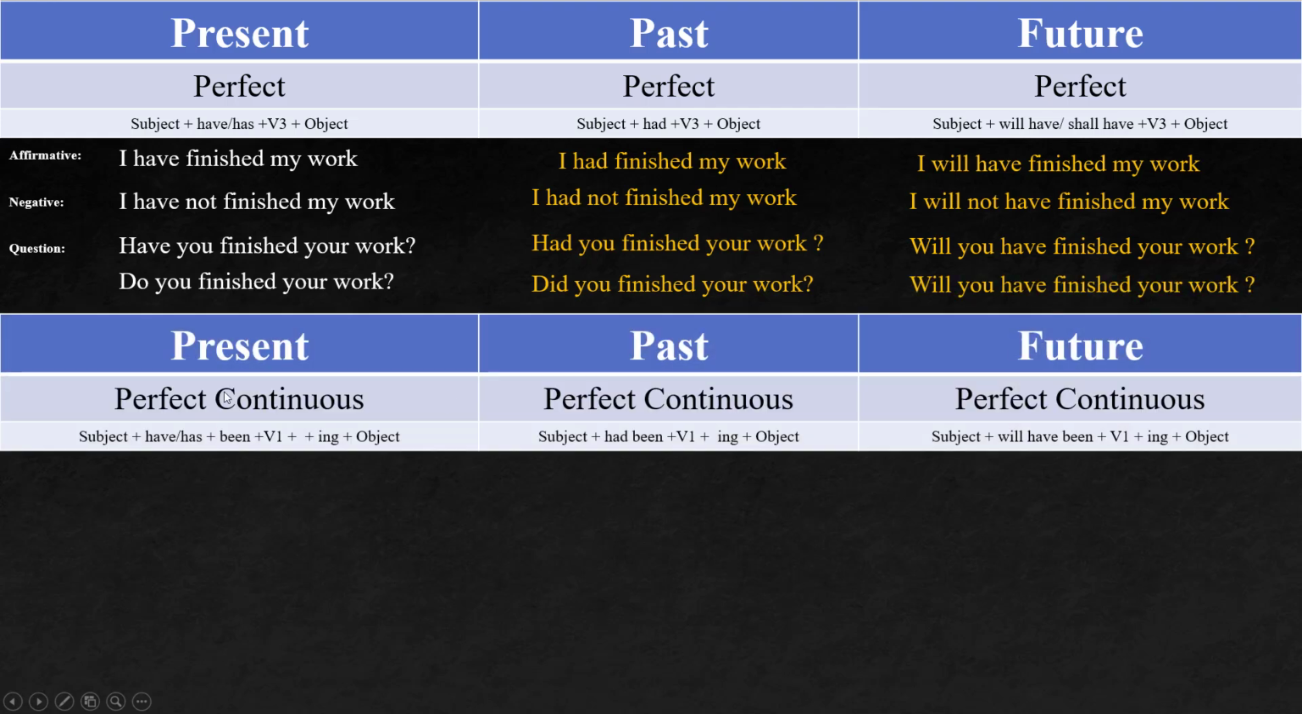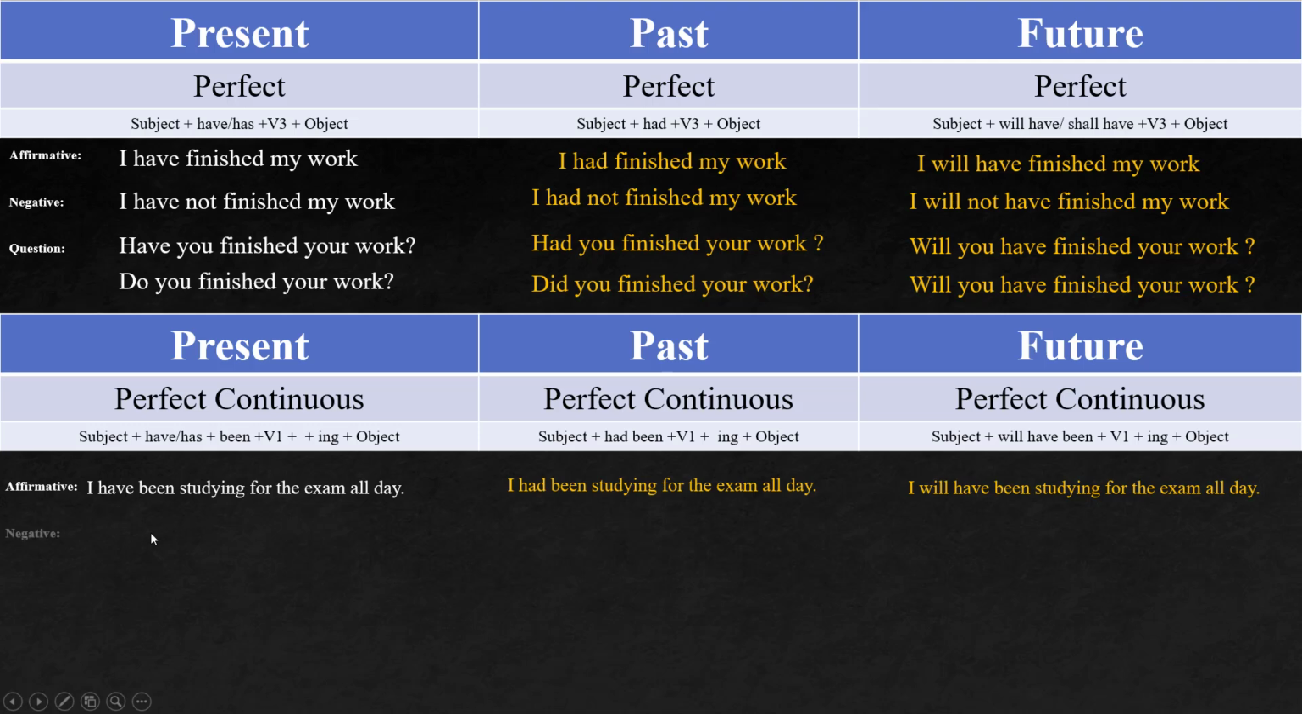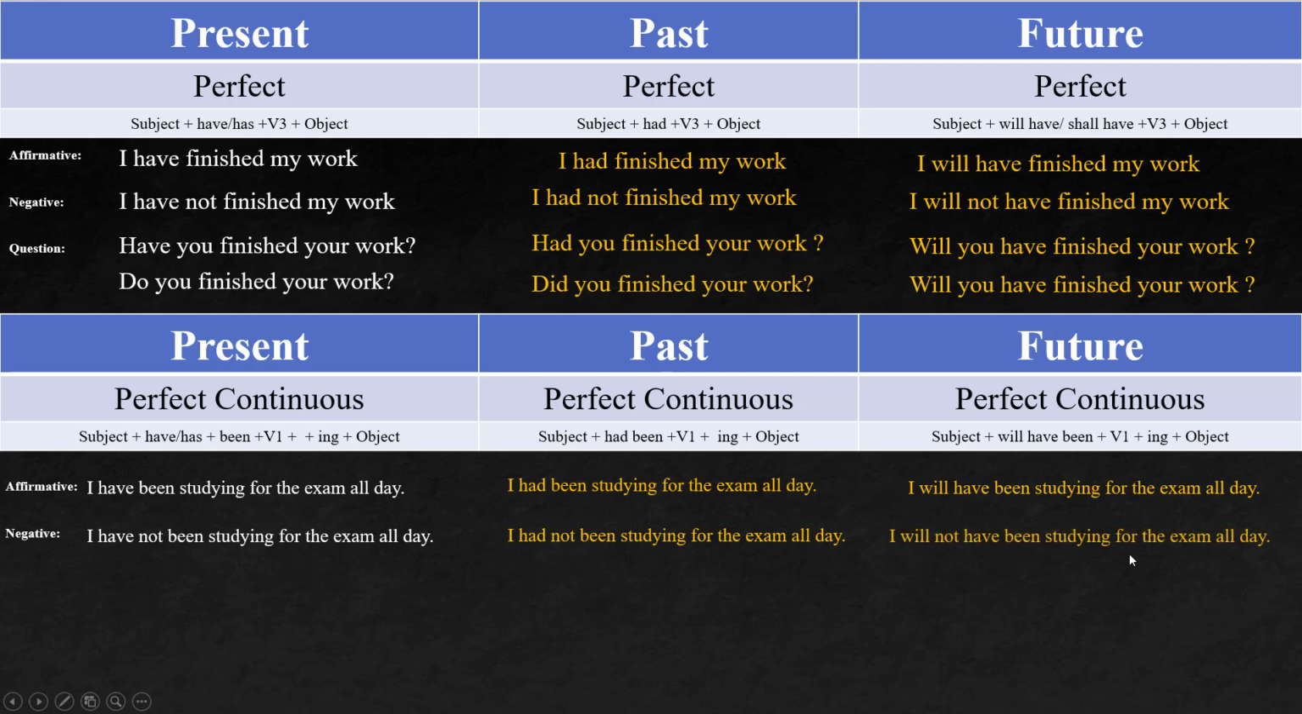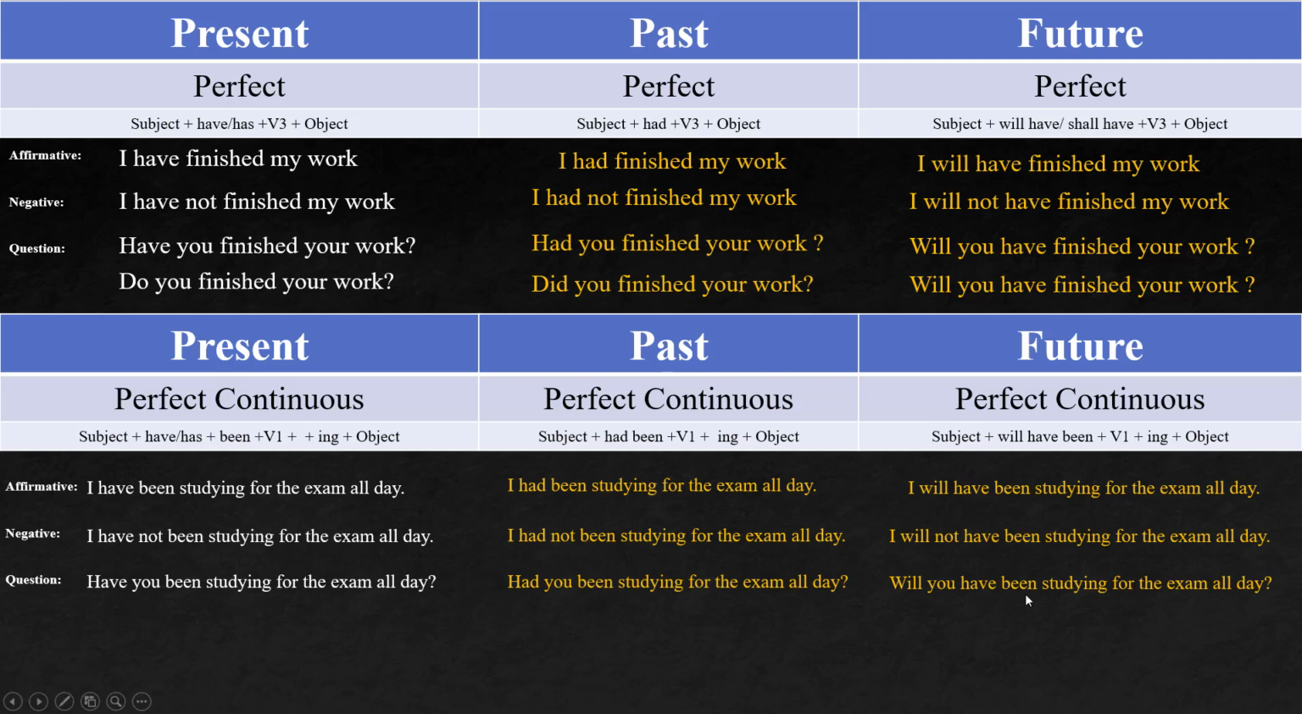Okay. Next, present perfect continuous. Example, simple sentence, I have been studying for the exam all day. Here, I had been studying. Here, I will have been studying. Negative, I have not been. Here, I had not been. Here, I will not have been. Okay. Next, question. Have you been studying? Had you been studying? Here, will you have been studying for the exam all day?